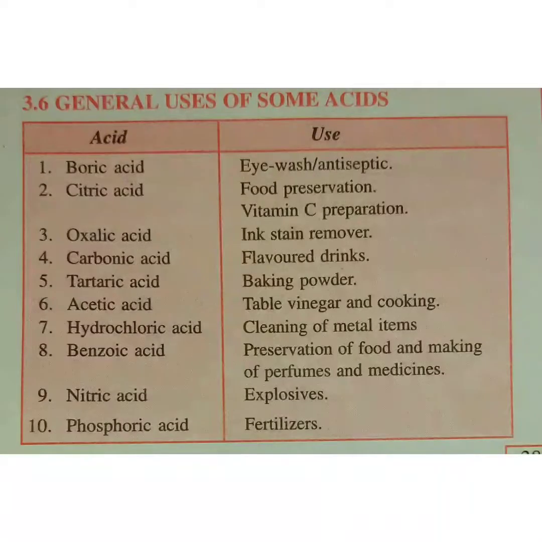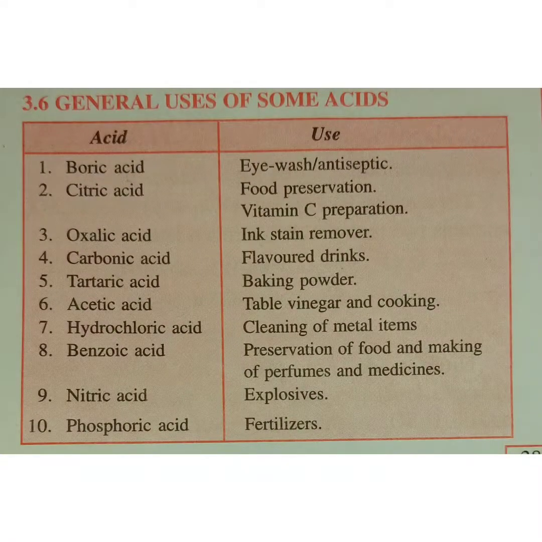Okay, now let us see some general uses of acids. Boric acid is used for eye wash or as an antiseptic. Next, citric acid is used as a food preservative. It is also used in the preparation of vitamin C. Oxalic acid is used in ink stain removers. Carbonic acid is used in flavored drinks like Coca-Cola. Tartaric acid is used in baking powder. Acetic acid is used in vinegar as well as for cooking.